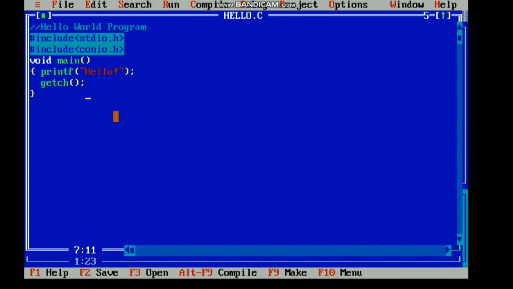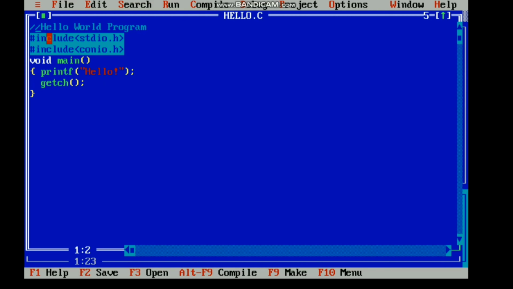Moving on to the code, the first line, slash slash hello world program, says that the program is a hello world program, where the slash is a symbol used while writing code, wherever and whenever, in order to explain the function of a part of the program or the program. So here the line explains that the program is a hello world program. Moving on to the next line, hash include stdio.h. Hash is a preprocessor directive. Include says to include the header file stdio.h. Here stdio.h contains all standard input output functions.